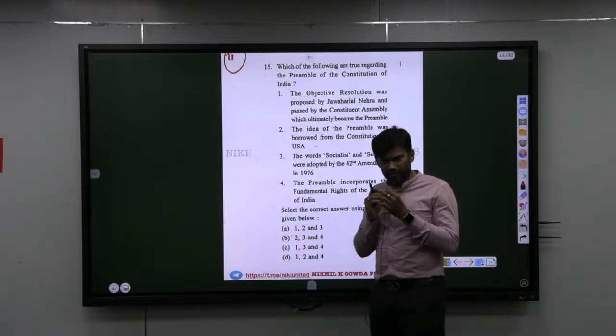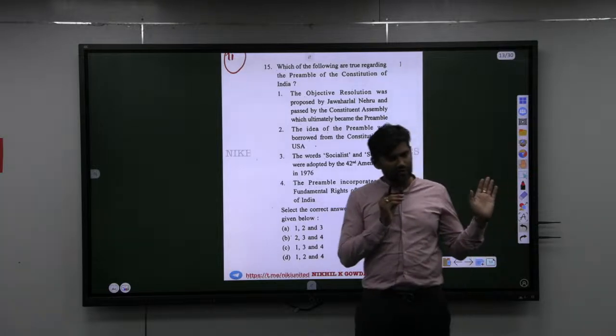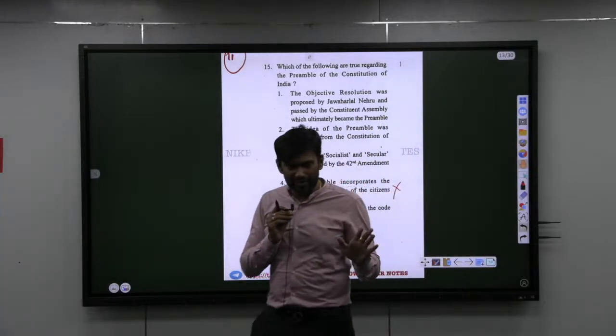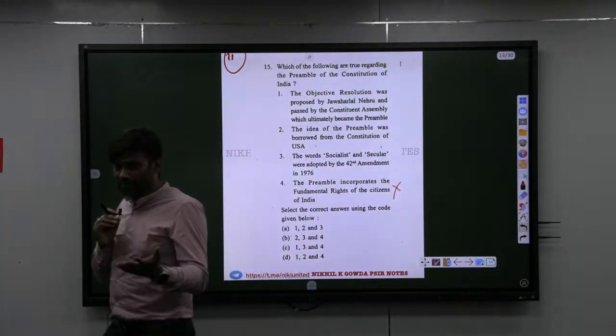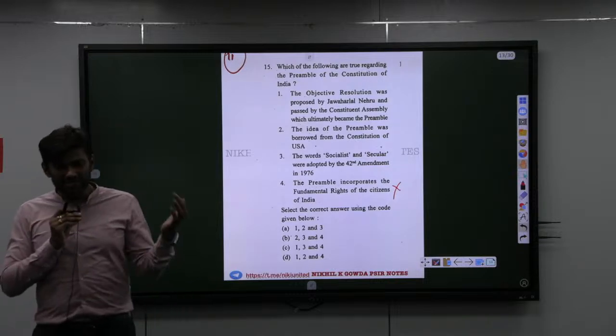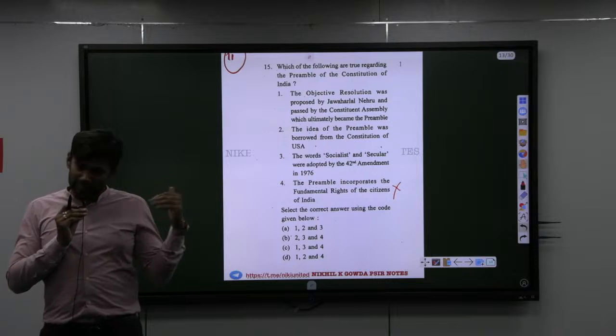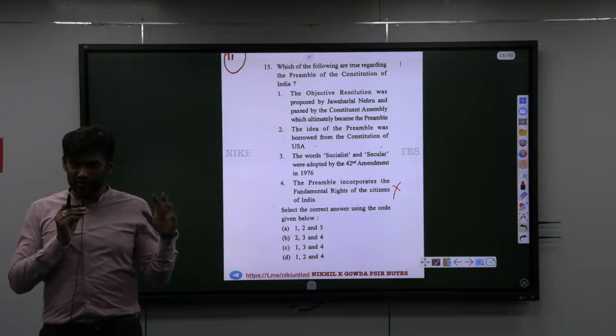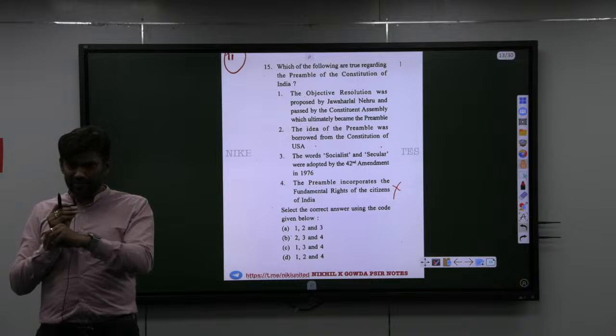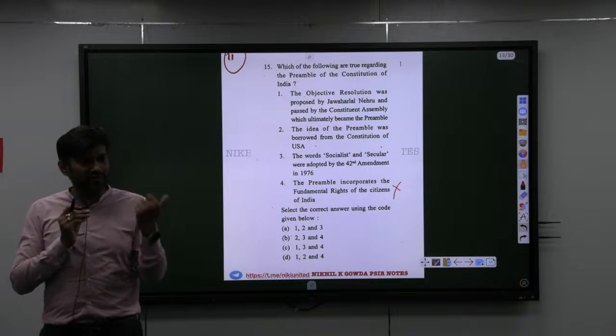You can find, there are 2 ways you can solve. You can know that fourth statement is wrong. Why? Because it is not that the preamble incorporates fundamental rights. What is there in preamble is incorporated by fundamental rights. So what values are there in preamble that have been included where?